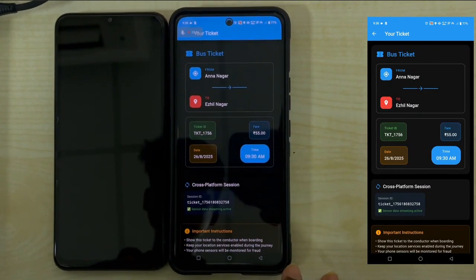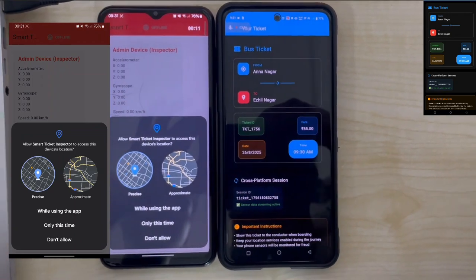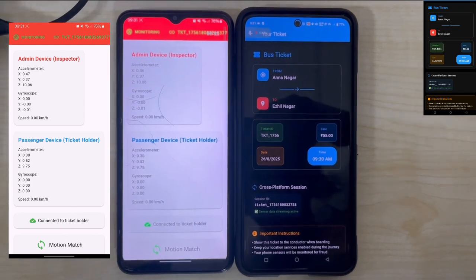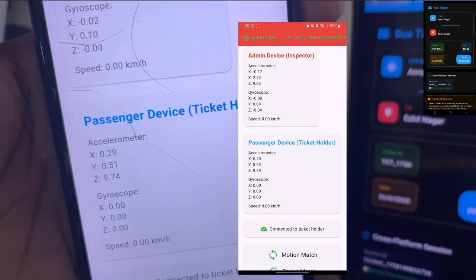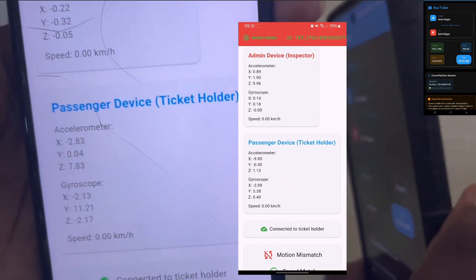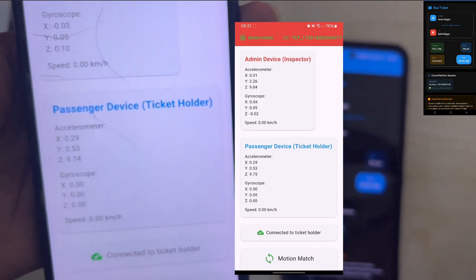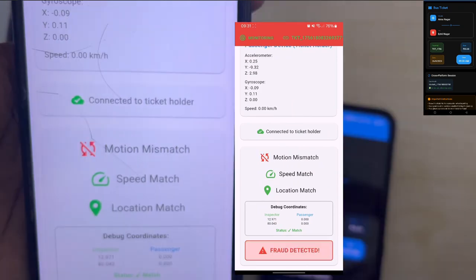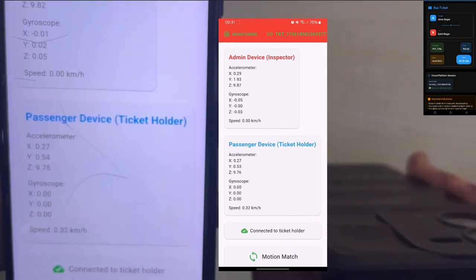We move on to the fraud detection algorithm demonstration. For now, we use a ticket inspector app which compares motion, location and speed of the host with the passenger who booked the ticket. While changing the motion pattern of the passenger phone, the axis values change differently, which is compared with the host, and on keeping it static, the motion of both is the same and no warning is shown. Warning is shown only when some kind of anomaly is detected.